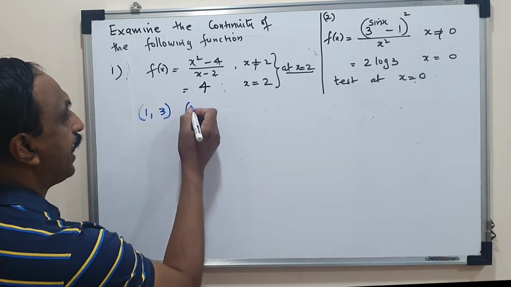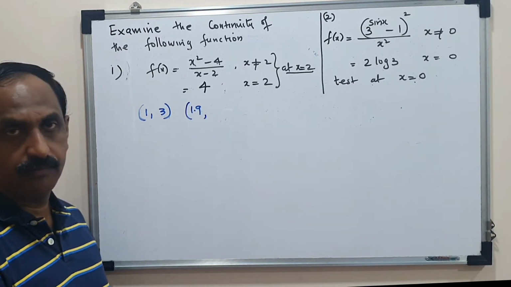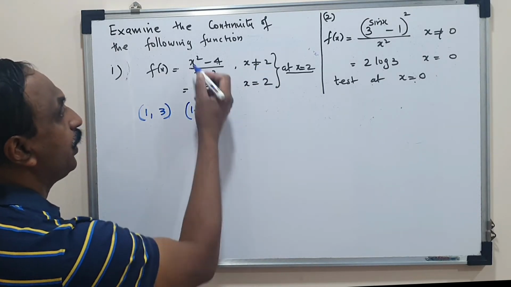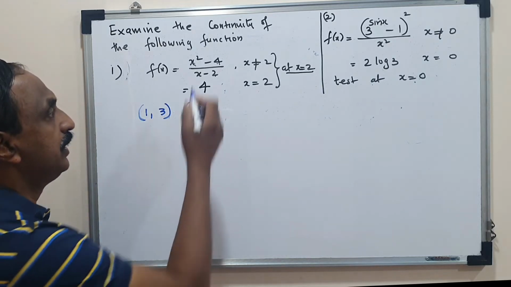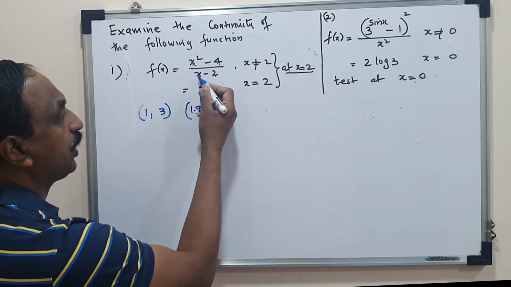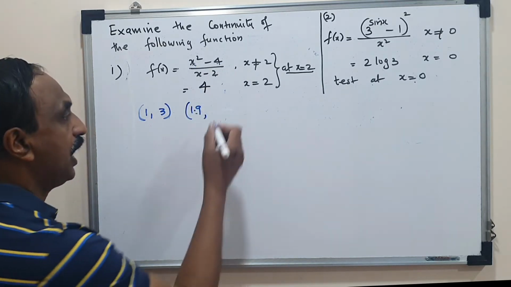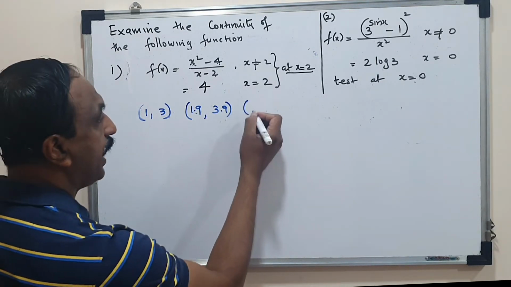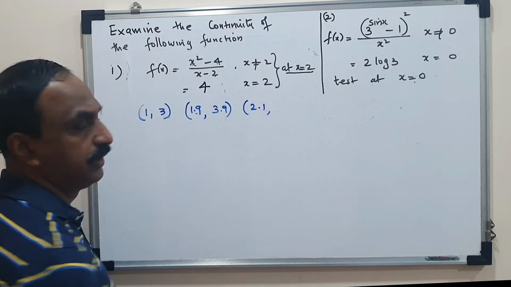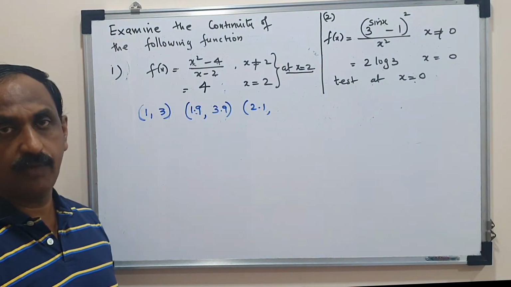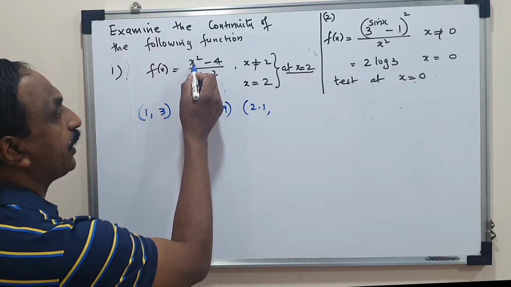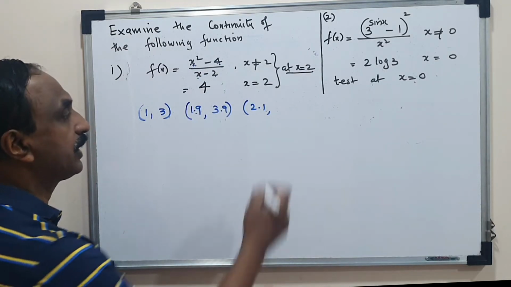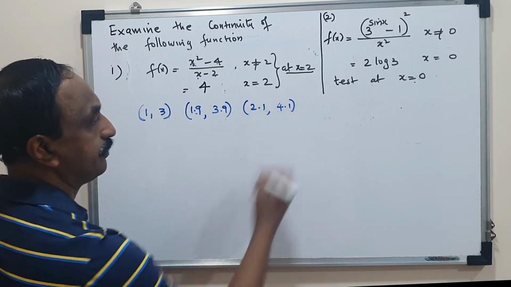If I want to calculate at x point 1.9, again, the value of x is other than 2. So you will replace x by 1.9 here. So 1.9 square minus 4 upon 1.9 minus 2. I will get 3.9 as the answer. If I want to calculate at 2.1, I want to find out the value of y coordinate when x is 2.1. 2.1 the whole square minus 4 upon 2.1 minus 2, I will get the answer as 4.1.